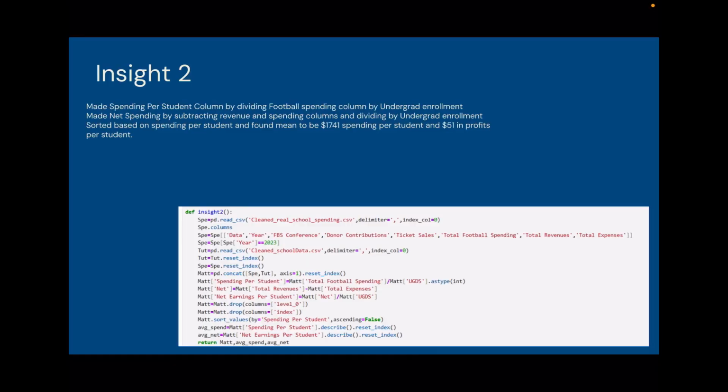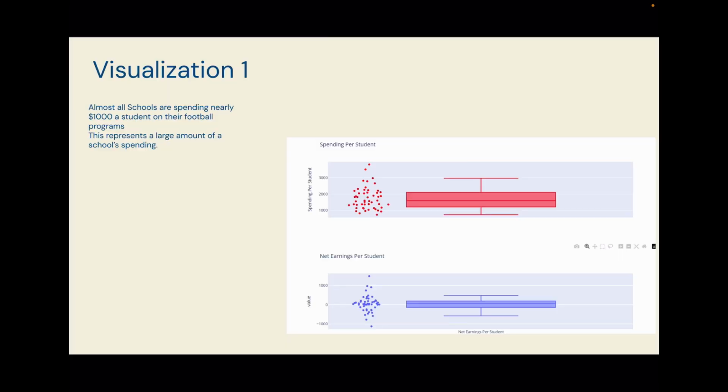For our second insight, we made a spending per student column by dividing the football spending by the undergraduate enrollment. We also made a net spending column by subtracting the revenue and spending columns and then dividing this by the undergraduate enrollment. We then sorted this by spending per student and found the mean to be $1,741 of spending per student with $51 in profit. And we made visualizations to show each school's spending and net earnings. What this demonstrates is that football spending accounts for a large amount of spending on a per student basis and is a significant portion of any university spending.